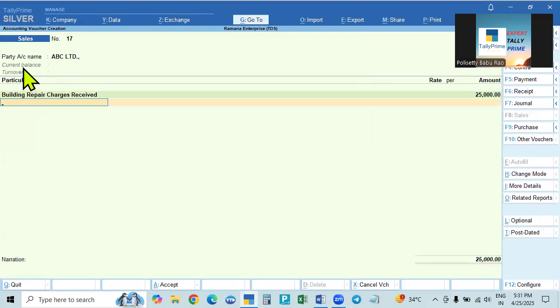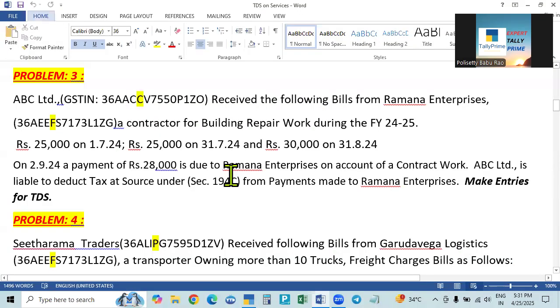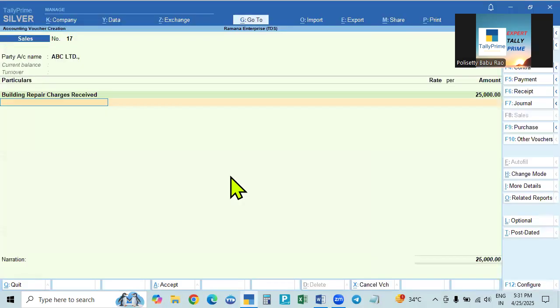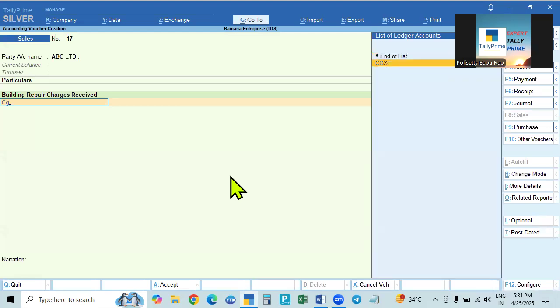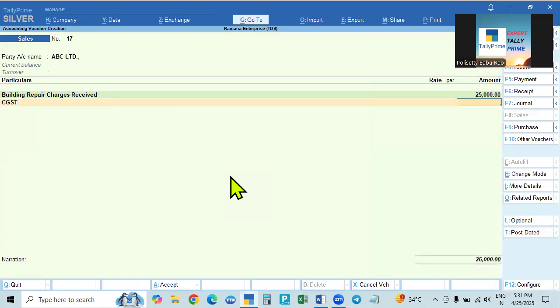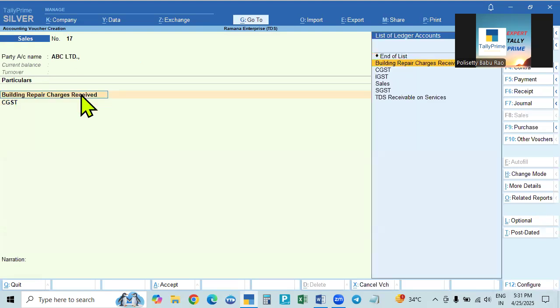So here this amount will be shown. And if there is GST, we have to enable GST. So we will select CGST, because inventory is not there, and in this no GST is given. If it is given in the service charges, we will enable taxable and we will give the rate. The rate is not given, so there is no tax. Okay.